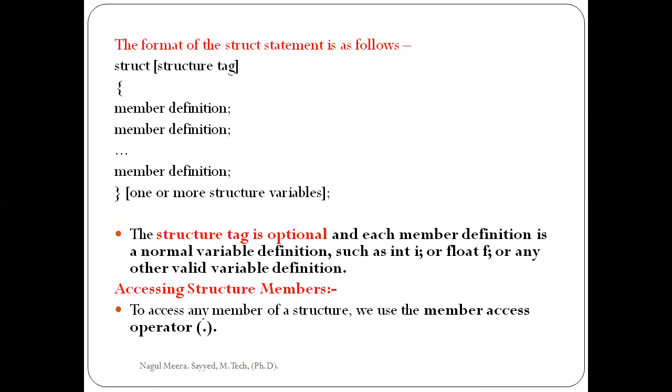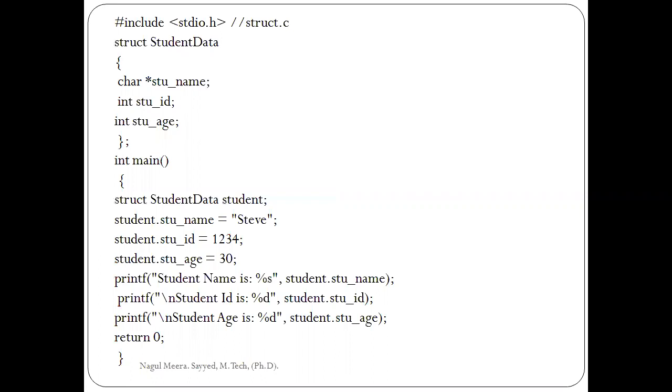This is the simple format of how we can define a structure: the struct keyword, the structure name, then open brace, member definitions up to n members. Here the struct tag is optional. Member definitions are simple normal variable definitions, such as int i or float f, or any other built-in data types. We can access these structure members using the member access operator, that is dot.